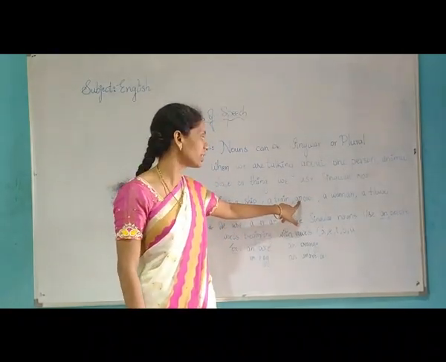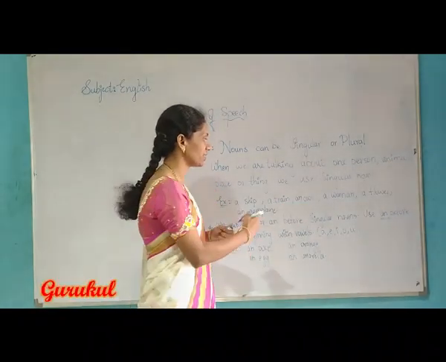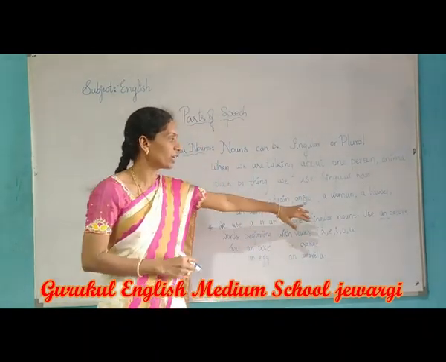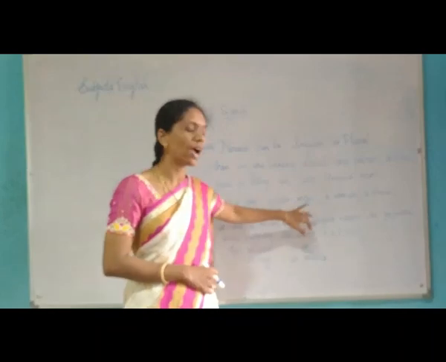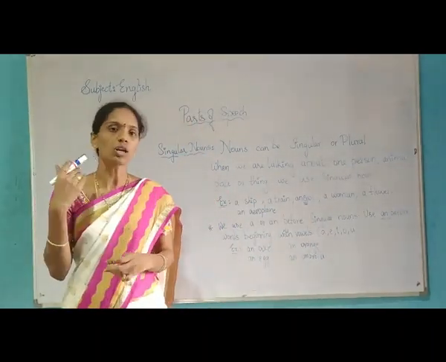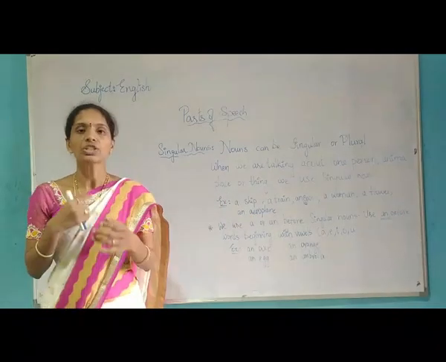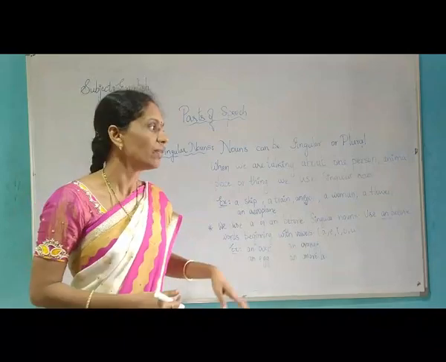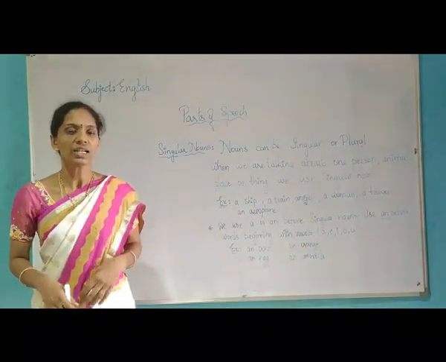But why have I written an here? As it is a vowel sound. In front of such vowel sounds we have to use an. I repeat children, nouns can be singular or plural. Whenever we are talking about a single person, single animal or any single thing, we use such singular nouns.